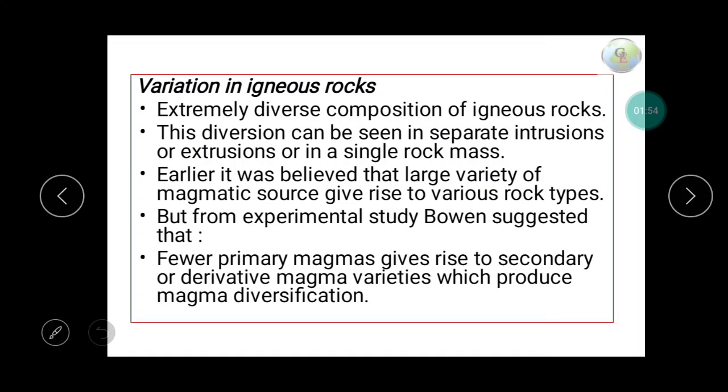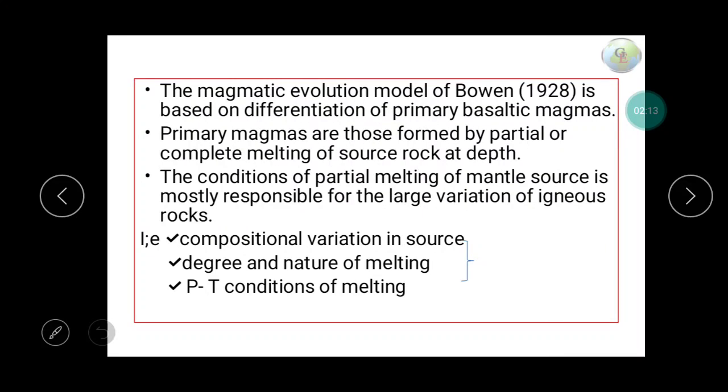Earlier it was believed that a large variety of magmatic sources are there, but the experimental study of Bowen suggested that there are only a few primary magmas which give rise to secondary magmas or derivative magmas, which in turn give rise to the diversification of magma. So what are primary magmas?